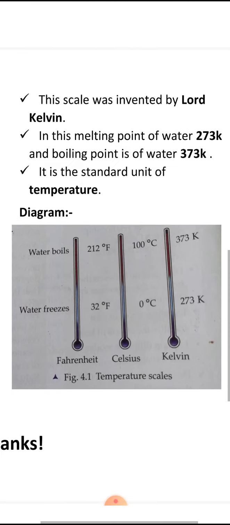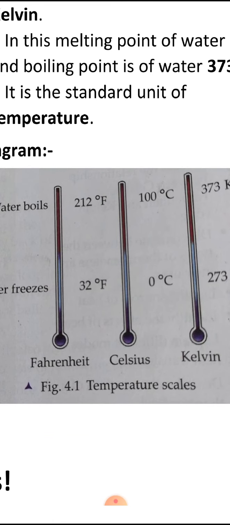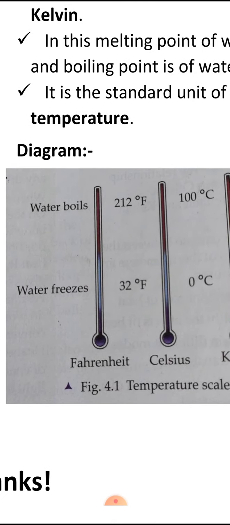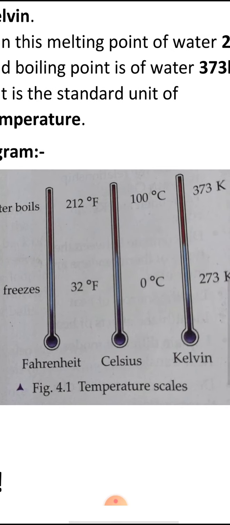You can see this diagram, it's given in your book also. Three scales are there. First one is Fahrenheit. Water freezes at 32 degrees Fahrenheit, in the Celsius scale it is 0 degree, and in Kelvin it is 273 Kelvin. That means all three are the same but in different scales.